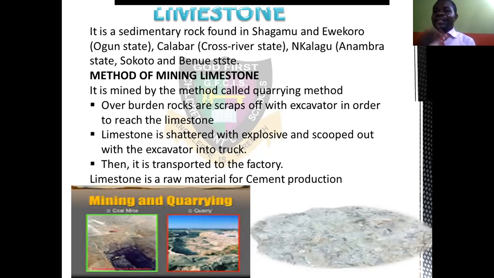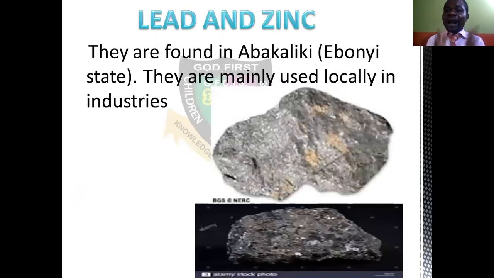Then the next thing is lead and zinc. They are found in Abakaliki, Ebonyi State. They are mainly used locally in the industries. This is the lead, the one you are seeing down, then the tin is down. The lead has a color that looks like the color of that limestone, something like a clay color. That's how you see them. They are mainly consumed or used locally in the industry. They also go together, the lead and zinc.